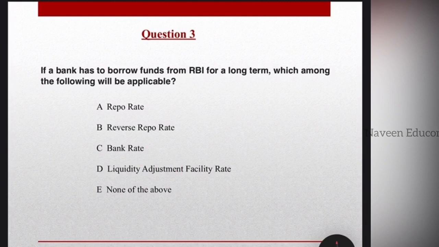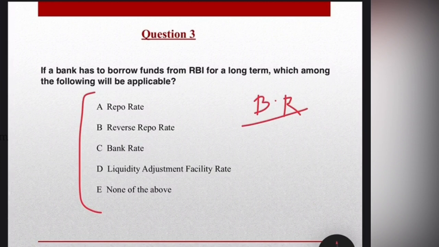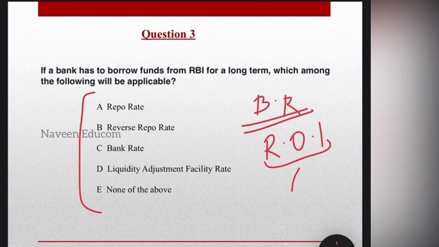If a bank has to borrow funds from RBI for a long term, which among the following will be applicable? So 5 options are given there. Try to find out the answer if you know it, else I will be explaining it. Students, actually bank rate, we have to know what is bank rate. Bank rate is defined as the rate of interest that is applicable to the long-term loans extended to the commercial banks by the RBI.